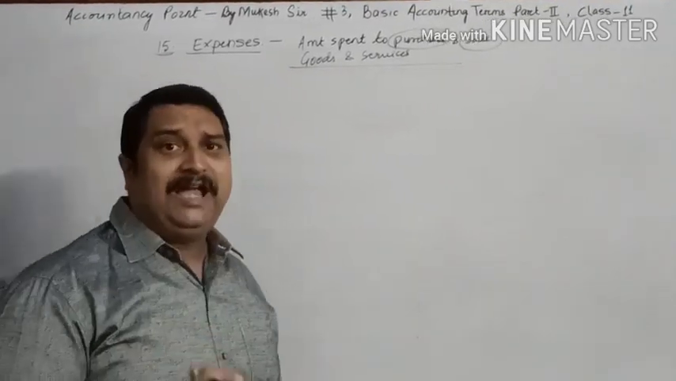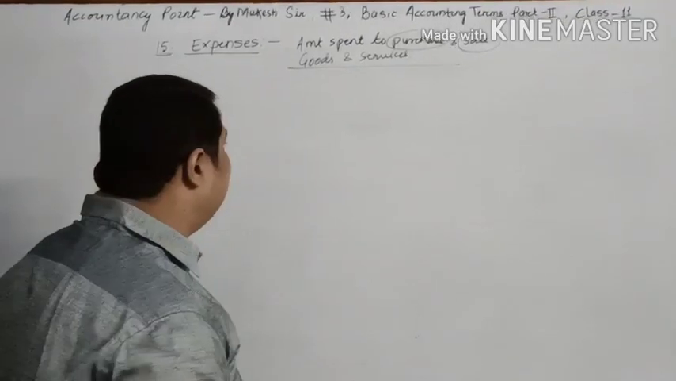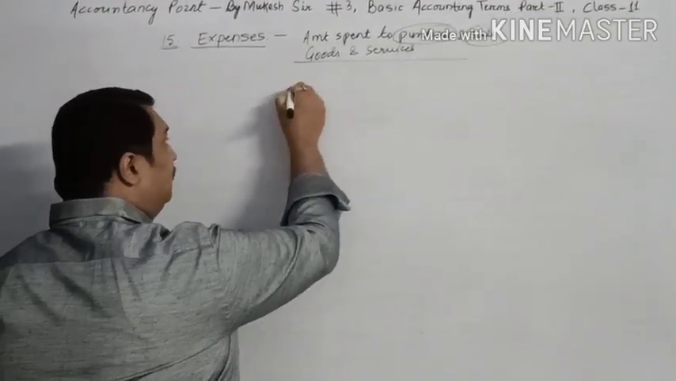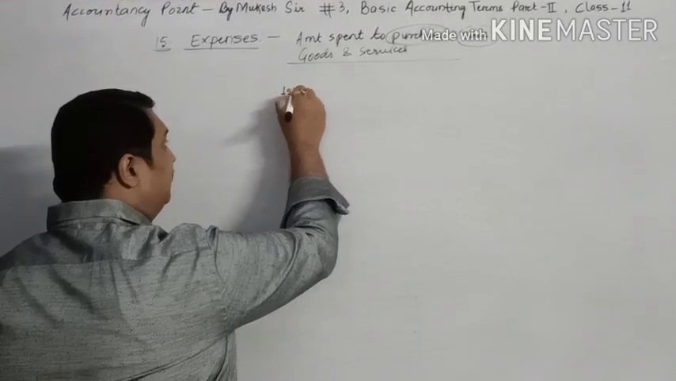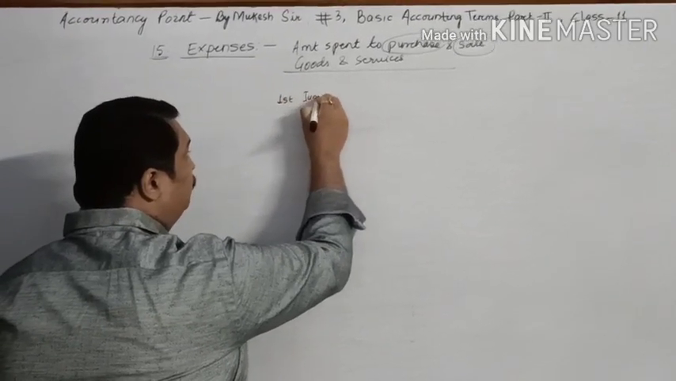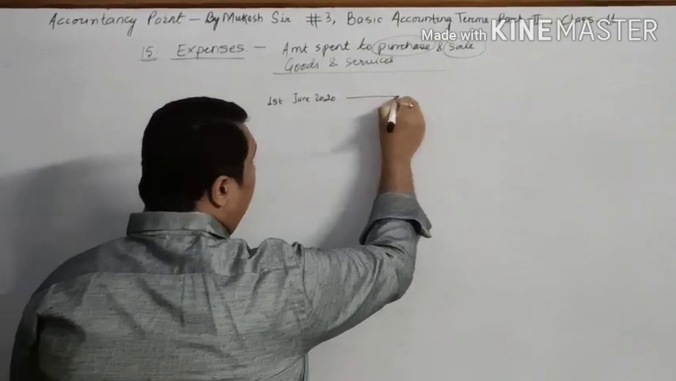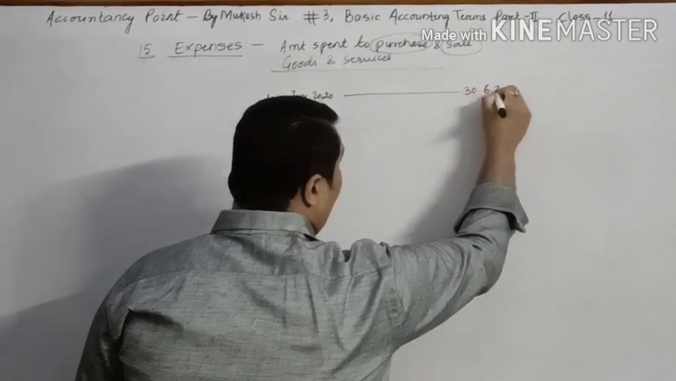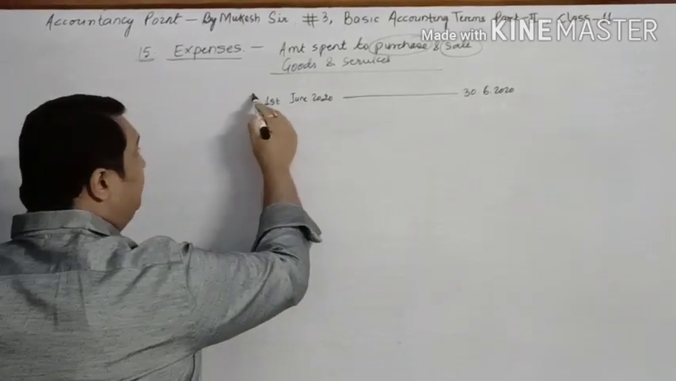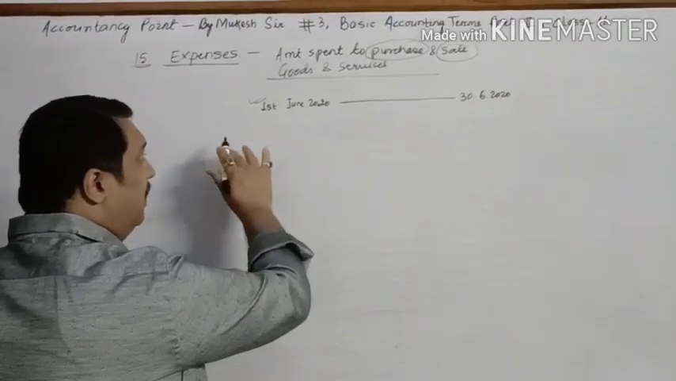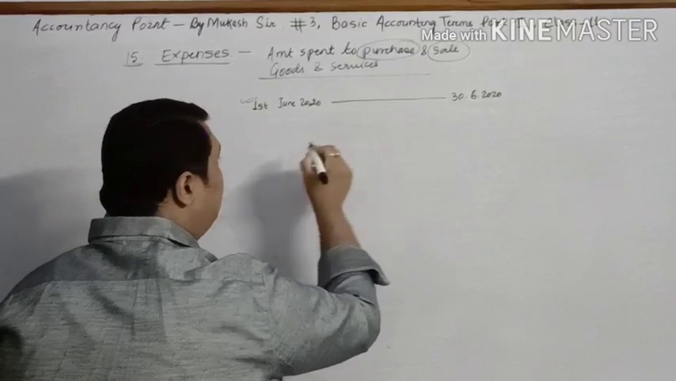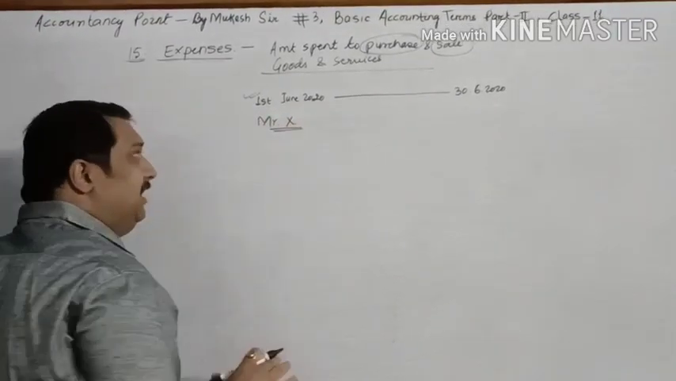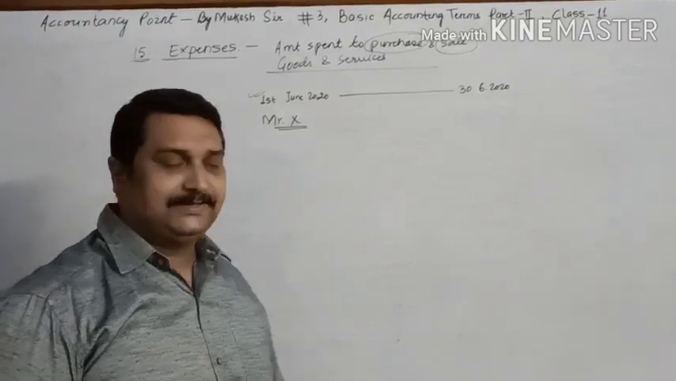Before I move ahead with another term, let me give you an example. Suppose today is, let's suppose from 1st June 2020 till 30th June 2020. This is the period, this is 1 month. So for this 1 month, there is an employee, Mr. X. He has been working in my business.